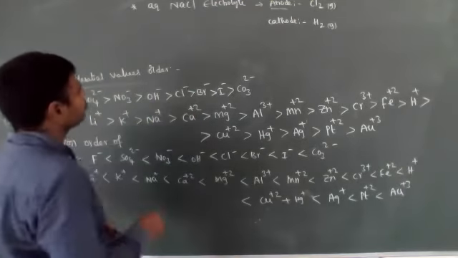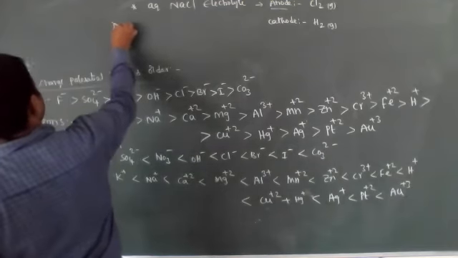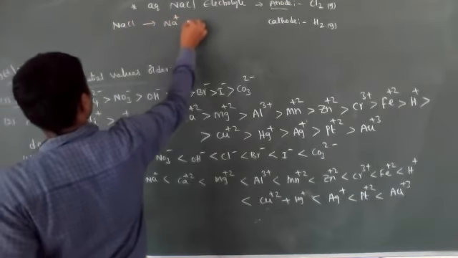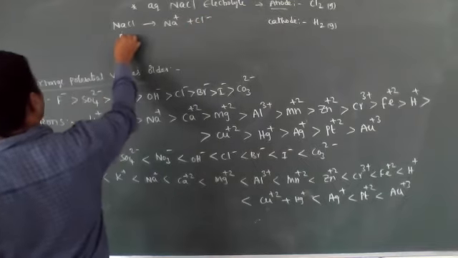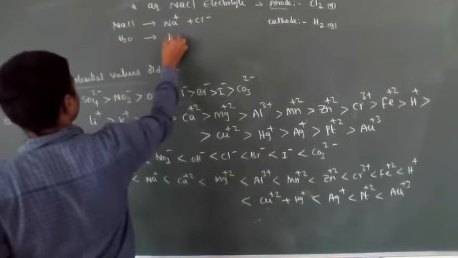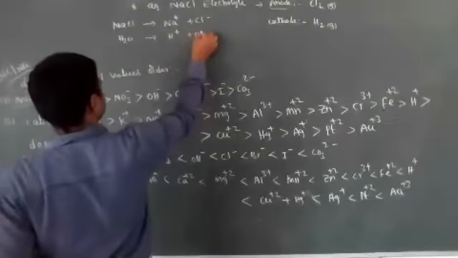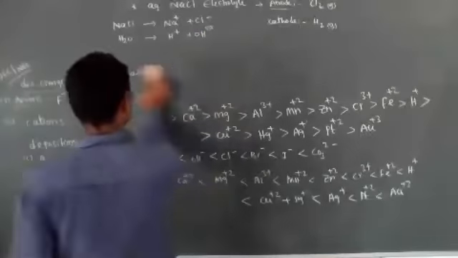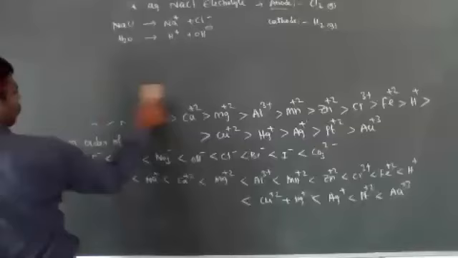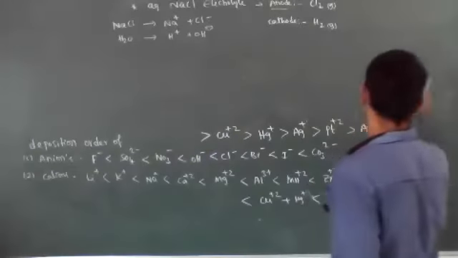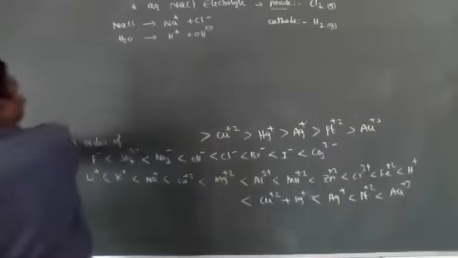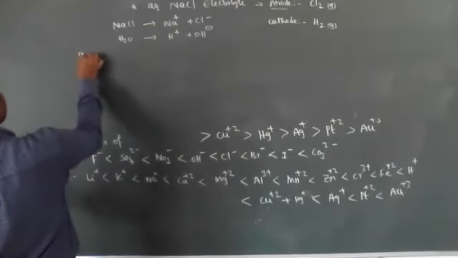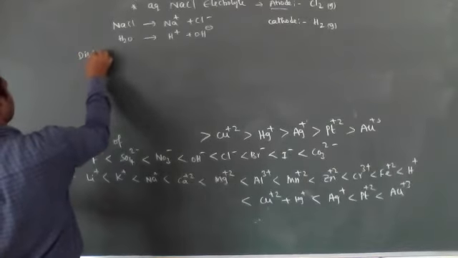For example, see, NaCl on electrolysis produces Na plus and Cl minus ions, and water also ionizes to produce H plus and OH minus ions. See here, two positive ions are present and two negative ions are present. Then the deposition order or discharge potential order.